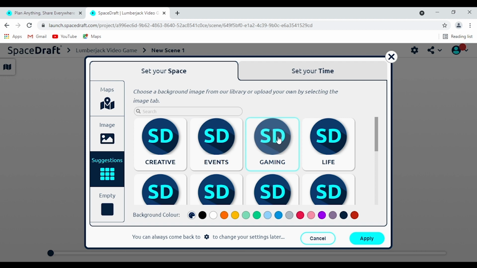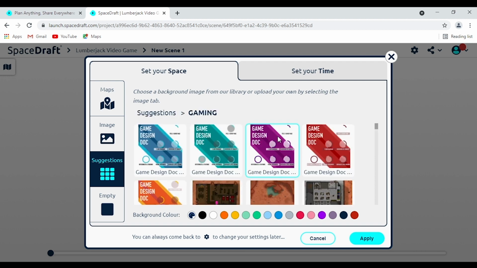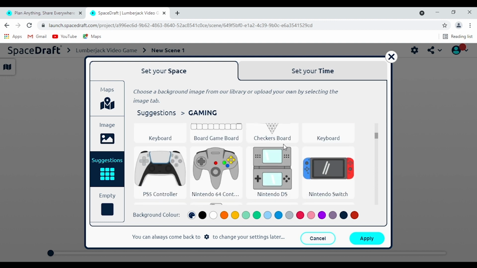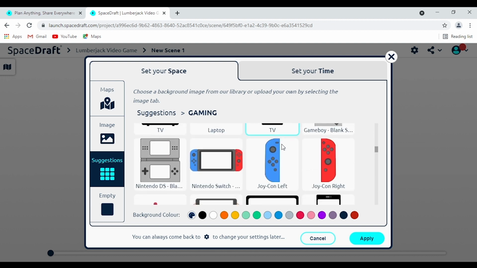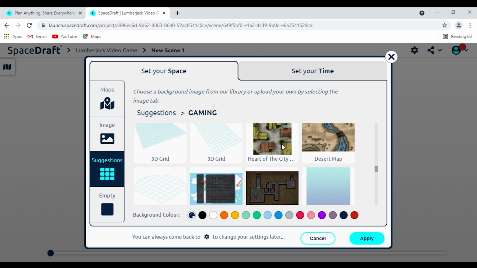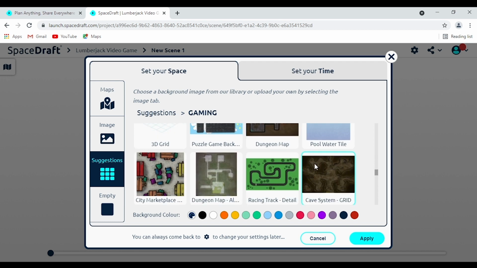These suggestions are very similar to the templates we saw before. So what these templates are, pre-made backgrounds that you could use to bring your world to life. And there's a whole bunch of different examples here that could get those creative juices flowing. Maybe you'll look at these and go, you know what? Yeah, I do want a racetrack or a cave system. That's what my world is. So you simply click on it, and there you go.